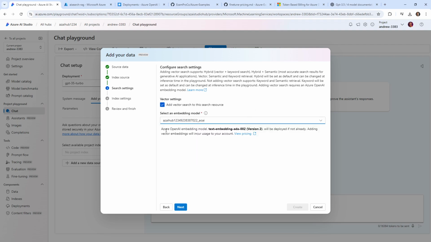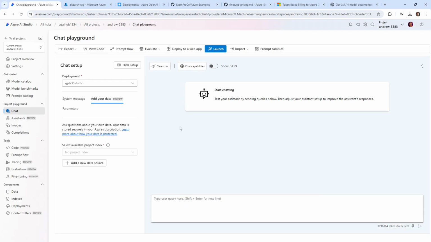means to doing this. So this is Azure OpenAI embedding model will be deployed if not already adding the vector data. So here, I'm not sure if we should do this, because if we have embedded with a very specific model, I would think that we would want to use the same one. And so I'm kind of concerned about that. And so because of that, I'm not going to proceed forward here. I think that's a mistake.